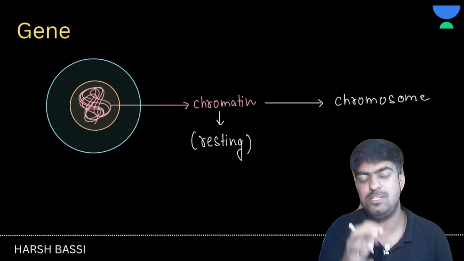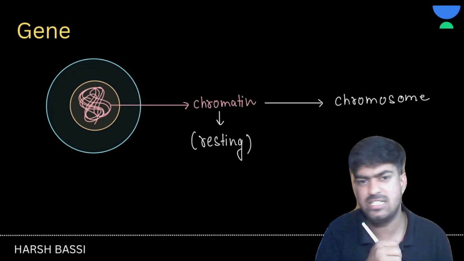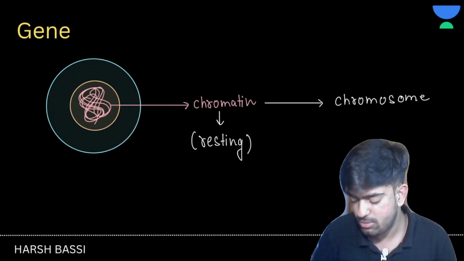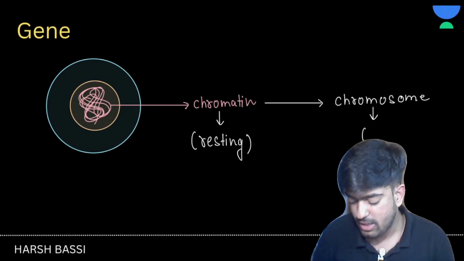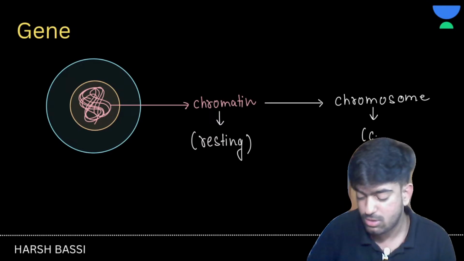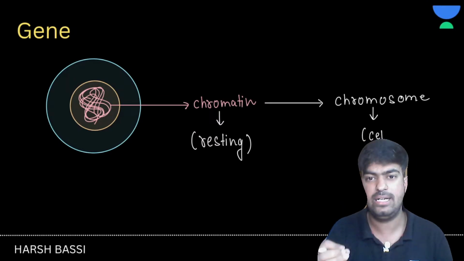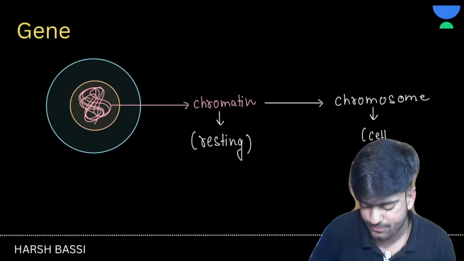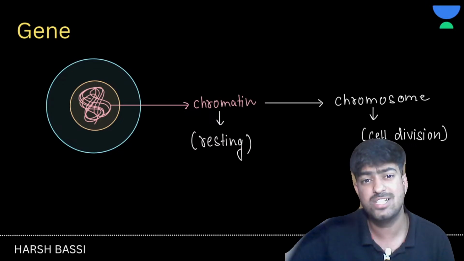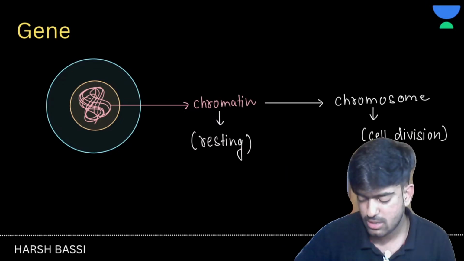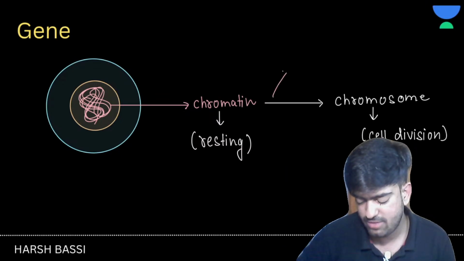So chromatin is basically what? It is in resting state, right? And then chromosomes will be formed when the cell division will start. Can I say that this chromosome is the condensed form of chromatin? Lots and lots of condensation will take place. How it will take place, everything we will discuss in the next chapter. Just the basics we are discussing here.